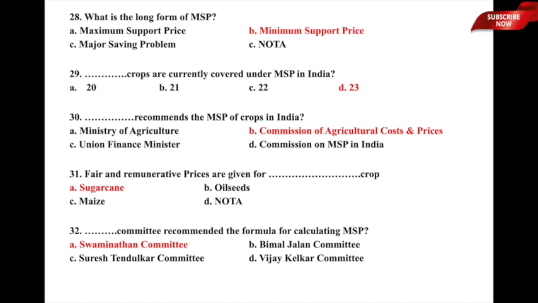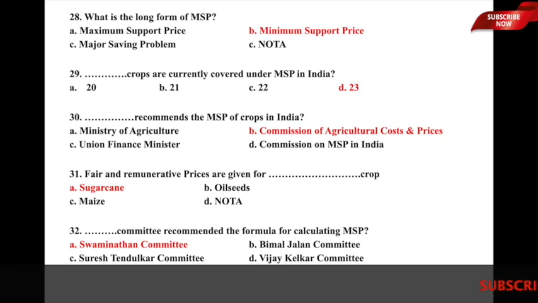MSP is given to 23 crops, but the support price for sugarcane is not called MSP, it is called FRP, or fair and remunerative prices. Very important question. Let us now move to question number 32.